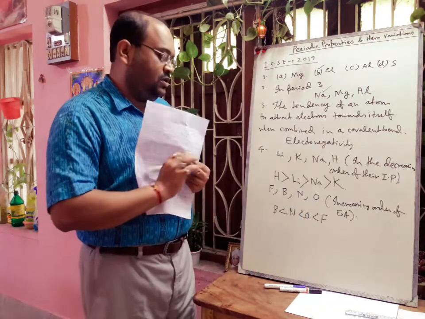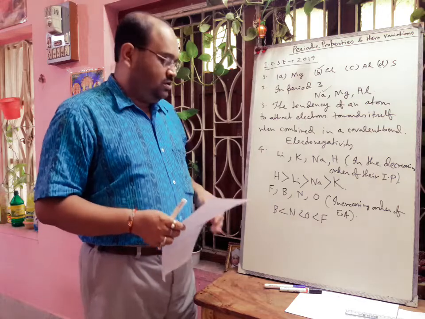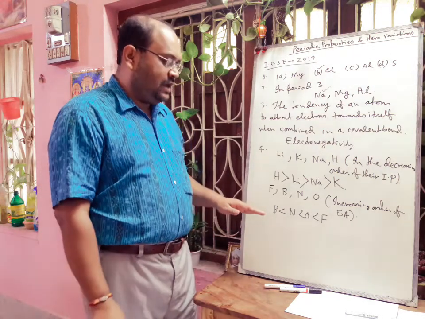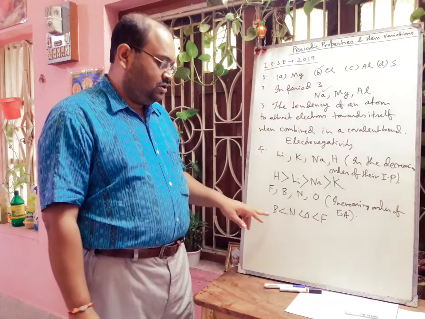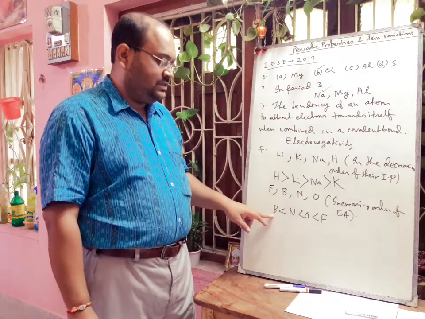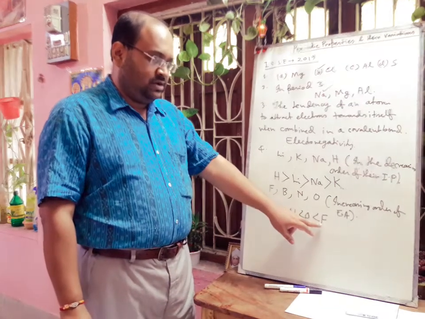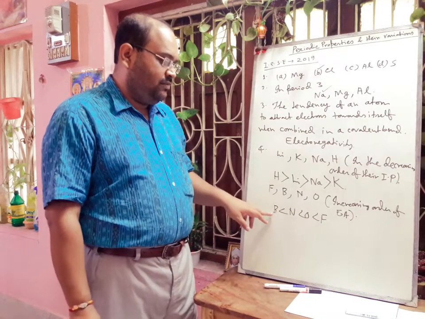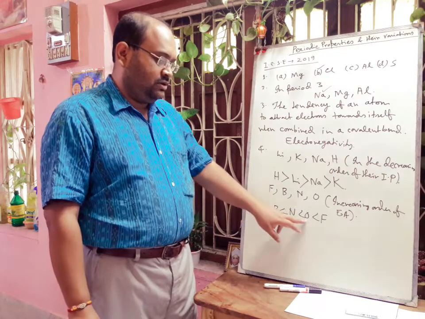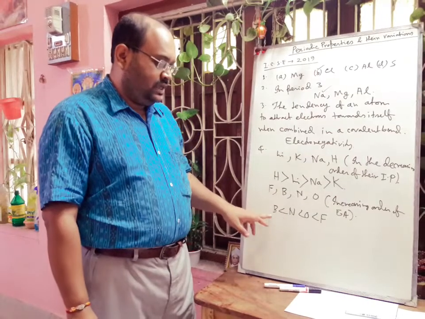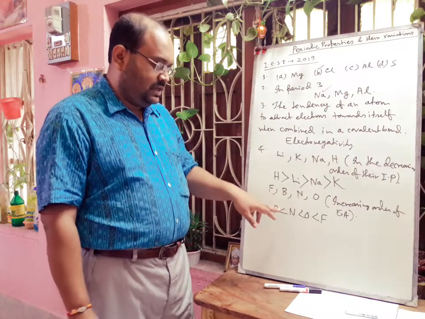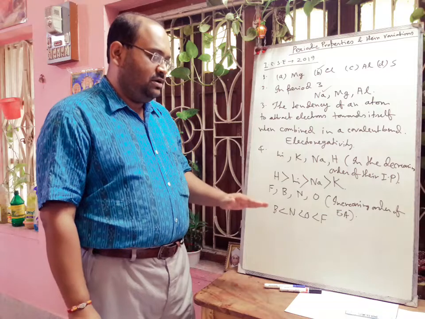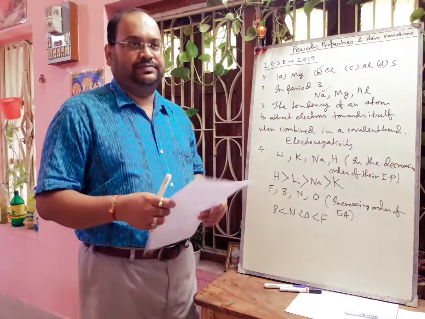We know that in a period, when we are moving from left to right, the electron affinity value will increase. Boron is on the left and fluorine on the right of a period. Actually after boron, carbon is there, but carbon is not given here. So then nitrogen, then oxygen, then fluorine. That will be the correct order of increasing electron affinity.